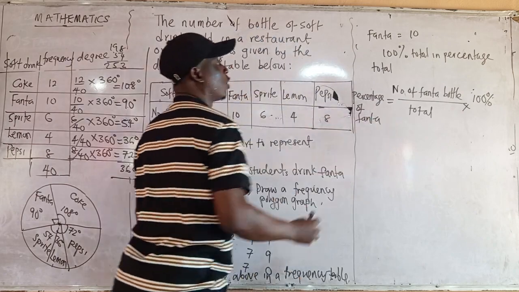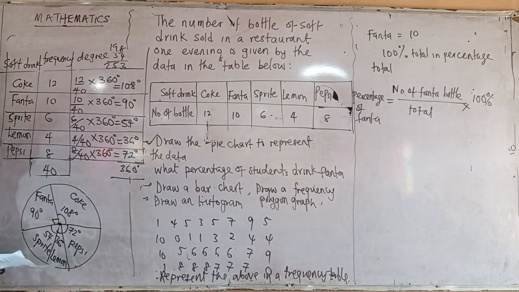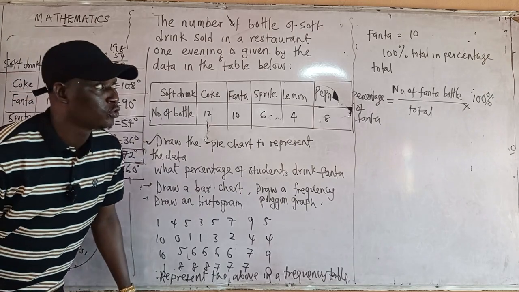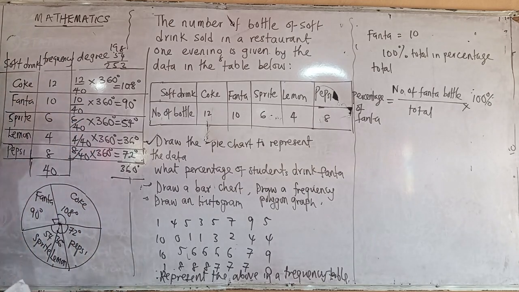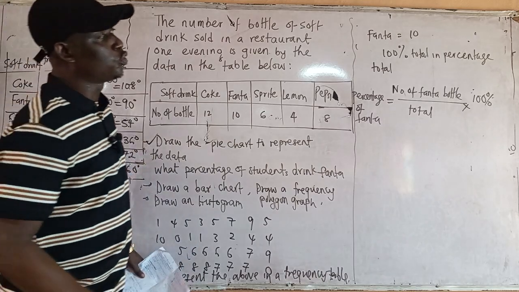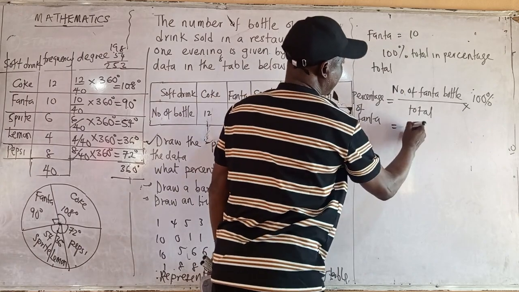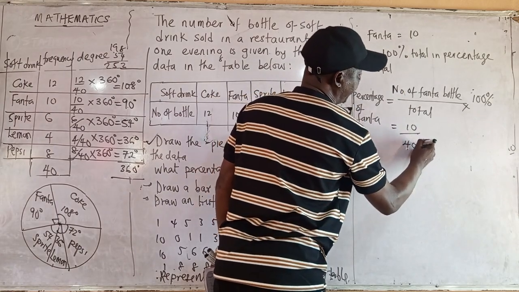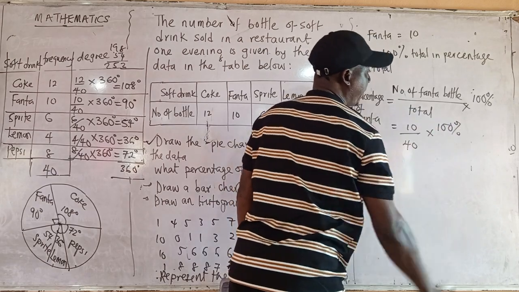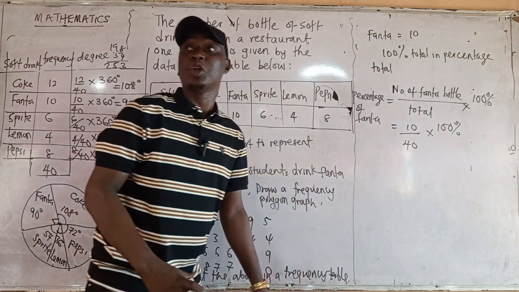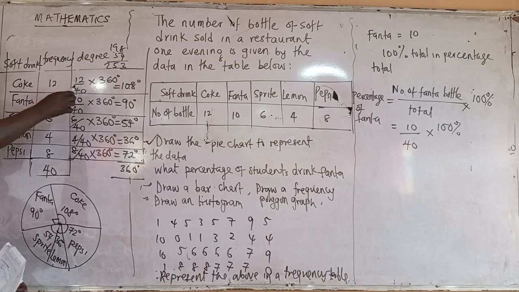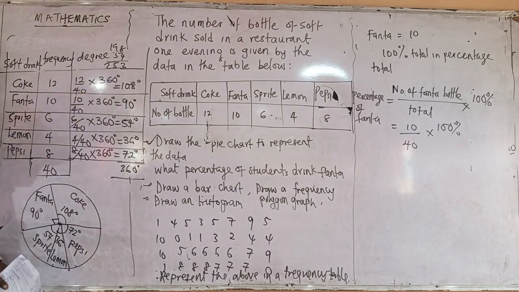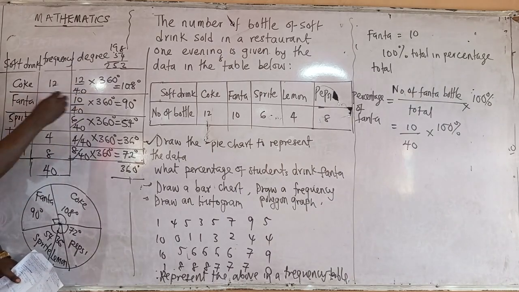That is the formula. If I want to calculate the percentage of Sprite, it will be the number of Sprite bottles over the total. What is the total here? The total is 40. So to convert to percentage, it will be 10 divided by 40 times 100%. If we want to convert all of these to percentage, that's what I will do: 12 over 40 times 100%, 10 over 40 times 100%.